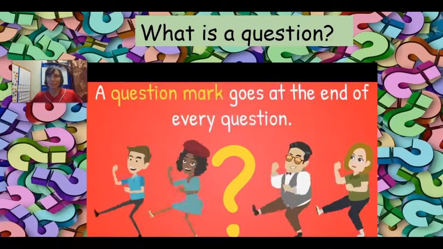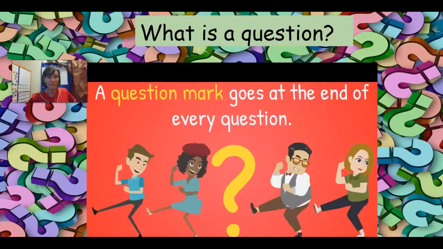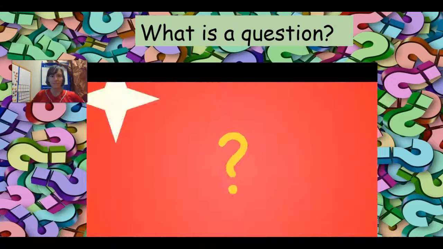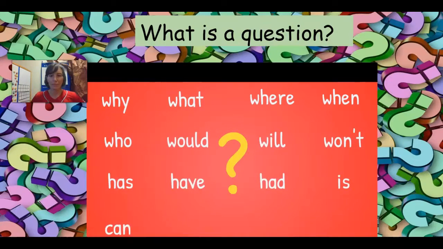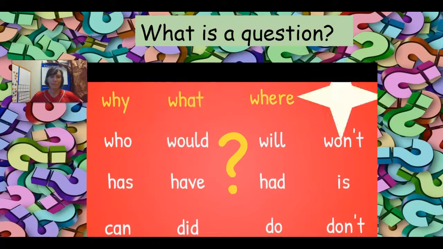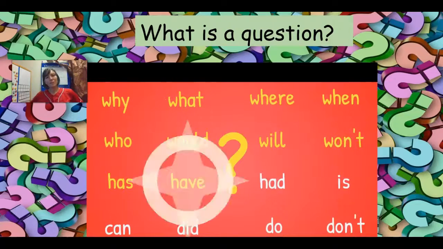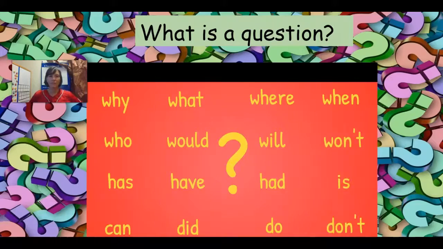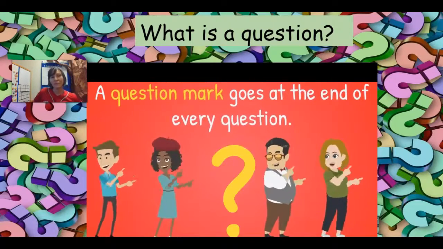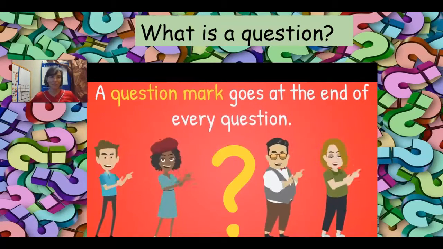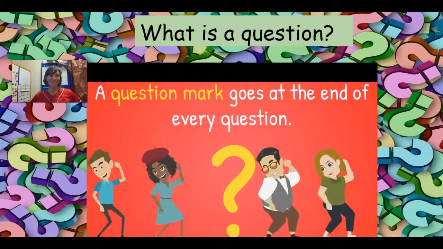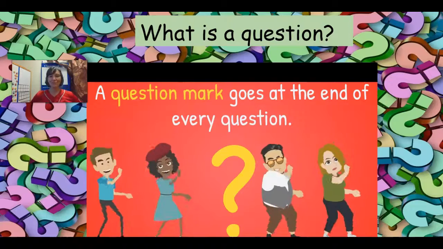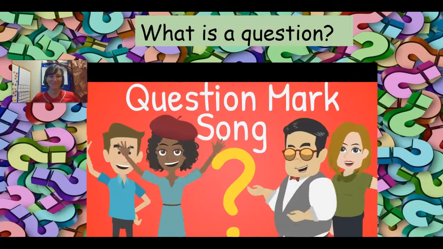A question mark goes at the end of every question. Why, what, where, when, who, would, will, won't. Has, have, had, is, can, did, do, don't. Why, what, where, when, who, would, will, won't. Has, have, had, is, can, did, do, don't. A question mark goes at the end of every question. A question mark goes at the end of every question. A question mark goes at the end of every question.